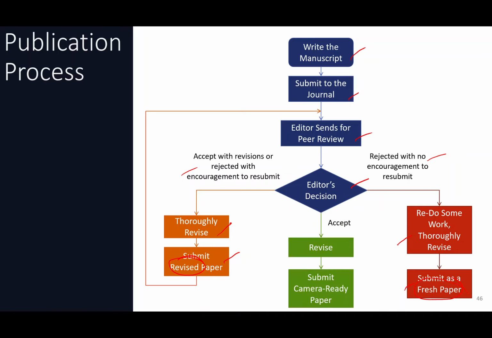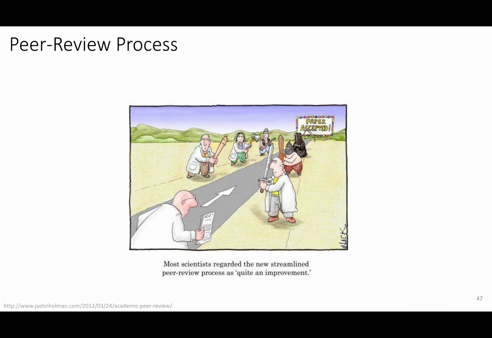So the best decision that you can receive, which rarely happens, is accept, and then you revise and submit the so-called camera ready paper. So even if you go through this path, finally you will end up here if you get the paper accepted. Alright, this is a funny picture of the peer review process. So you want to get this publication accepted, so look at the obstacles that you have.